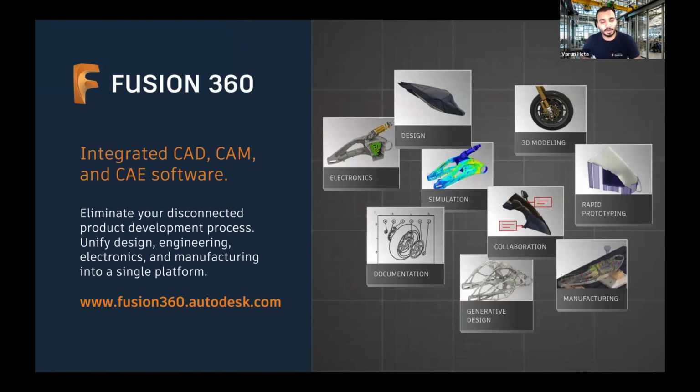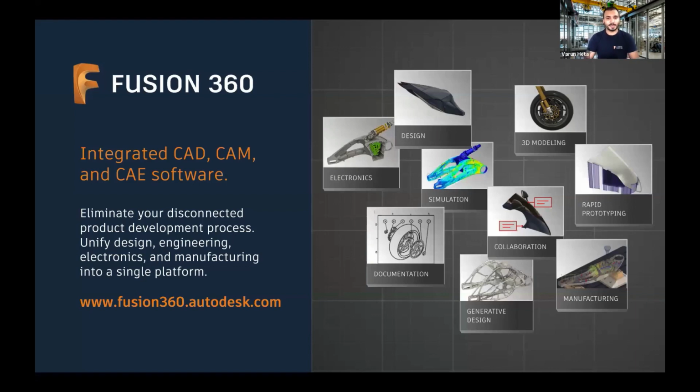So for people who are not aware, this is Fusion 360, which is an integrated CAD, CAM, and CAE software, which offers industrial design, simulation, solid modeling, generative design, documentation and drawings, manufacturing, rapid prototyping, electronic design, and collaboration with a single product portfolio.